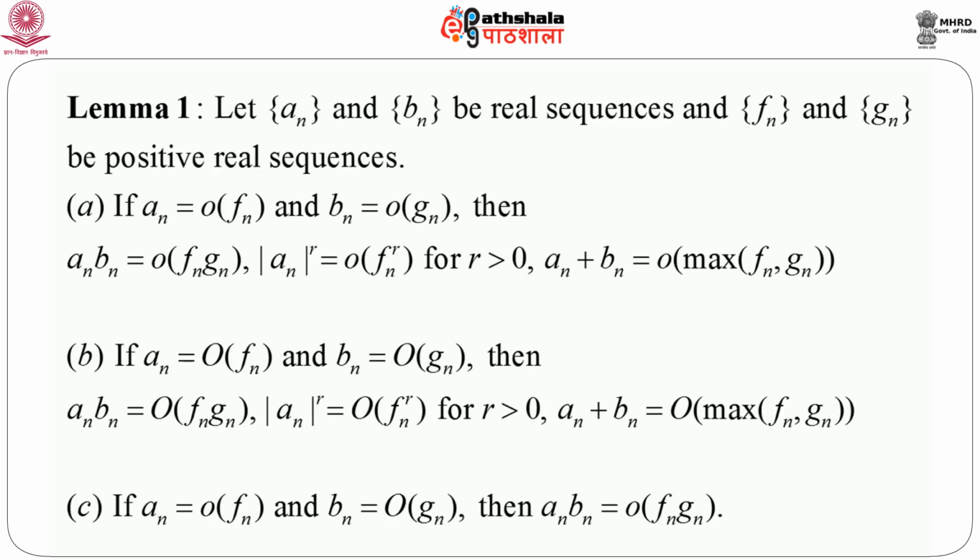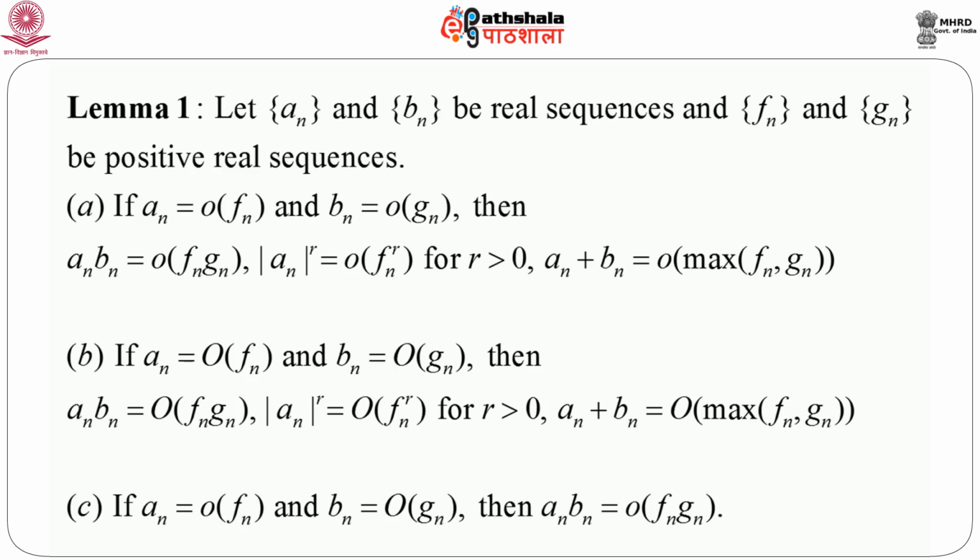First, if a_n = o(f_n) and b_n = o(g_n), then a_n b_n is again of smaller order f_n g_n. That means a_n b_n = o(f_n g_n). Similarly, modulus of a_n to the power r equals o of f_n to the power r for r greater than 0, and a_n plus b_n equals o of maximum of f_n and g_n.